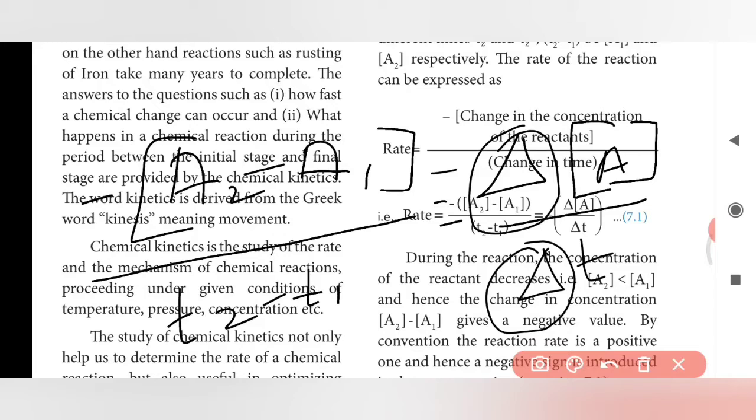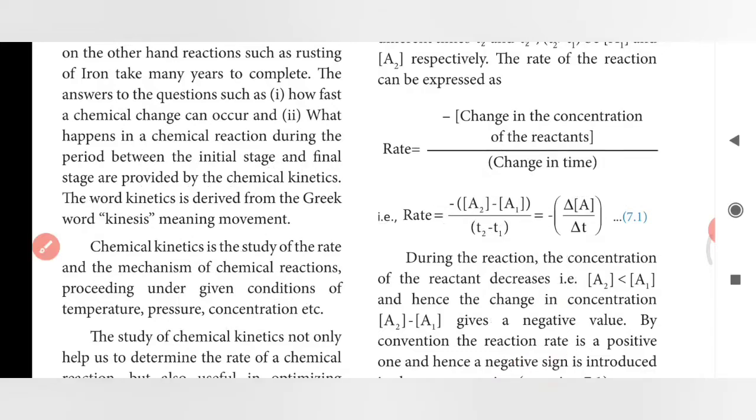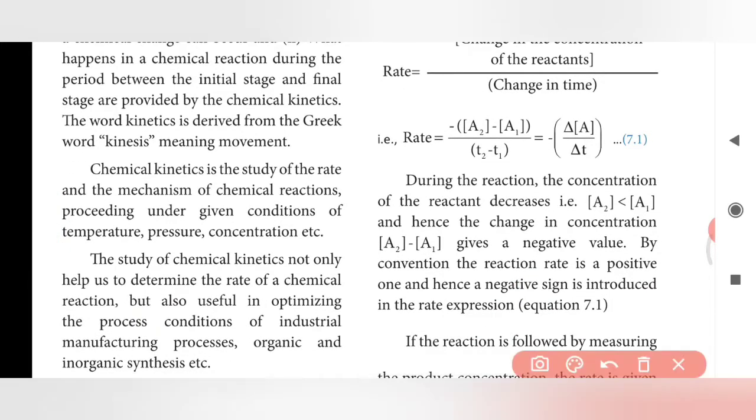If you write the rate equation in terms of reactants, you write minus delta concentration of A divided by delta T. This is equation 7.1. During the reaction, the concentration of the reactant decreases.